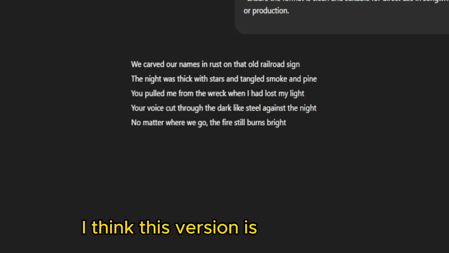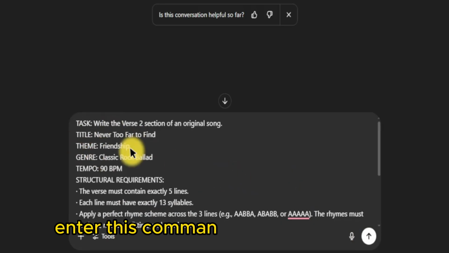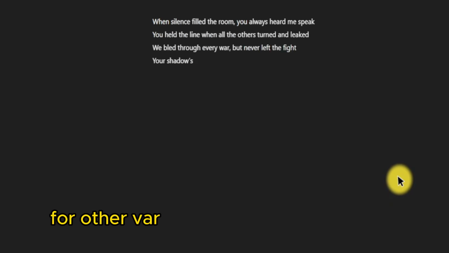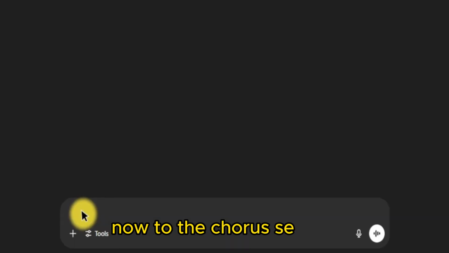I think this version is pretty good, so let's move on to the second stanza. Enter this command and click Generate. Here's the result. For other variations, repeat the previous steps. Now, to the chorus section.